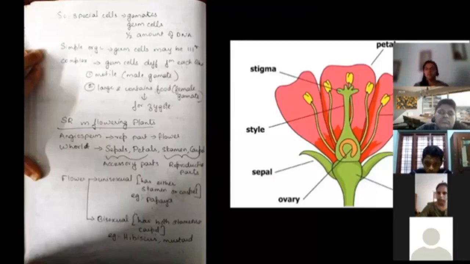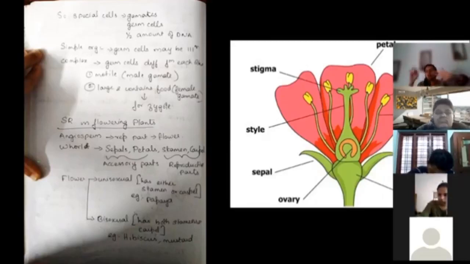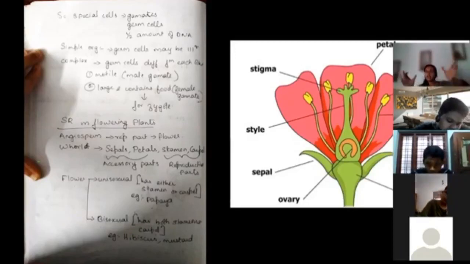Male gametes are also known as sperm. They are going to be motile, that is, they can travel. The female gamete, she is the heroine. She is going to stay at one place. Now Rama is going to come in search of Sita. So the sperm is going to come in search of the female gamete. She doesn't move, but she contains the food. She is large. A female gamete is large and contains the food, and they fuse together to form the zygote. So the zygote is going to be nourished by the female gamete.